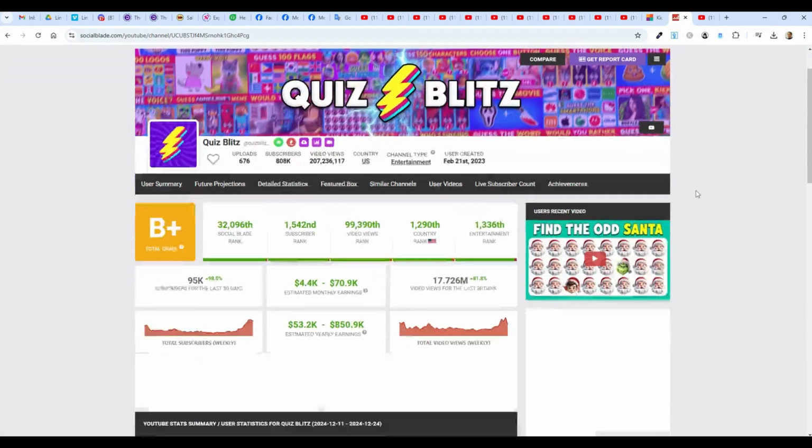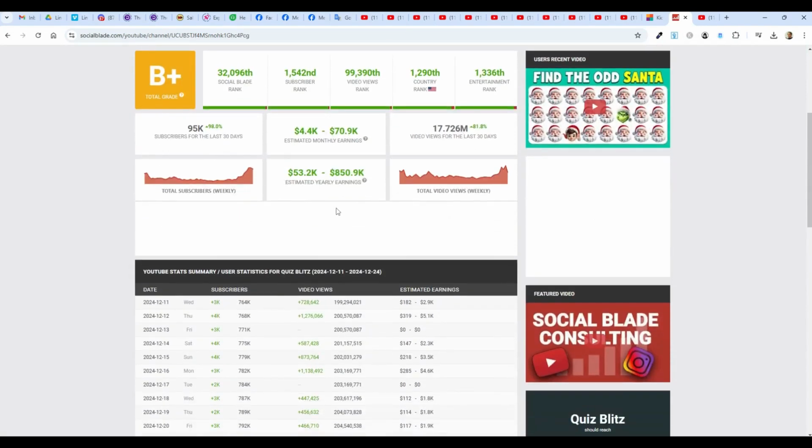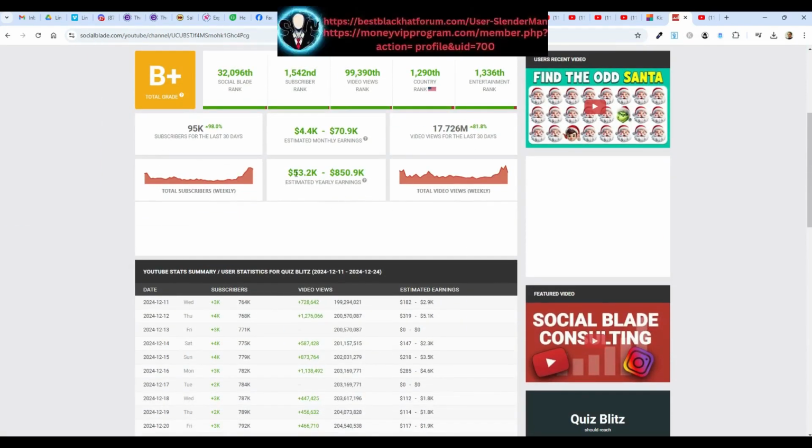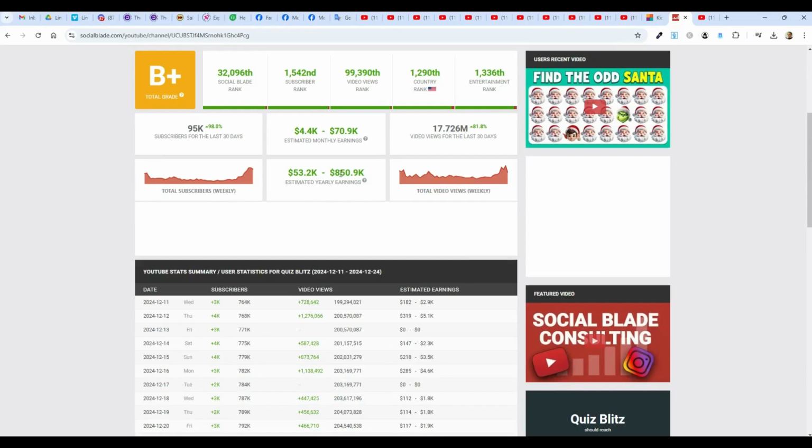And here we are. So their money in the year could be anywhere from $53,000 to $850,000. Can I assume they're somewhere around $200,000 to $300,000 per year? I don't know if that's the number, but playing with this range here, let's just call it $200,000. Let's call it even $100,000 or $150,000 per year. Is that worth making these fun videos? I think you know the answer, of course.